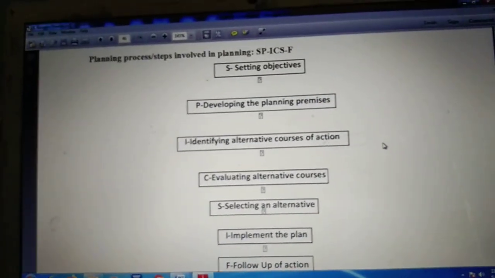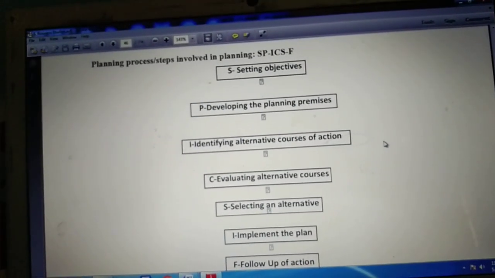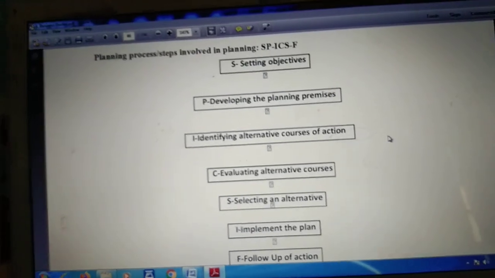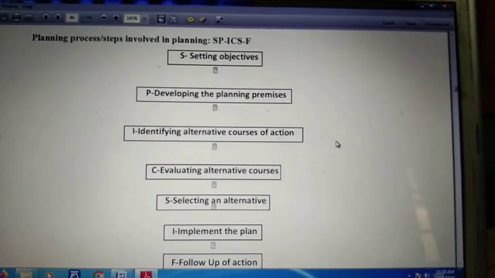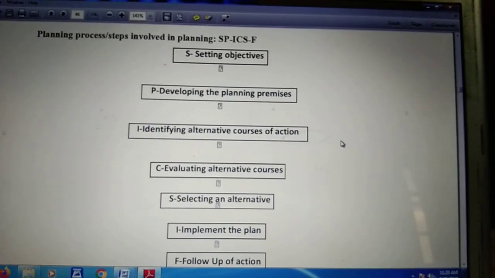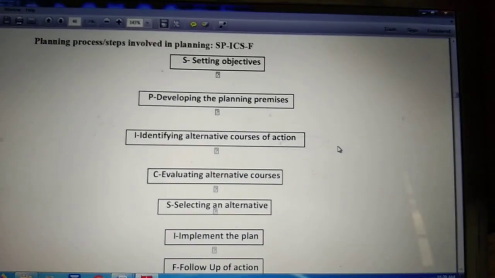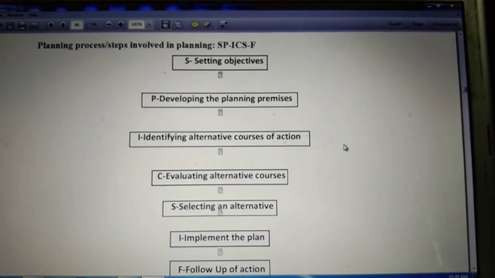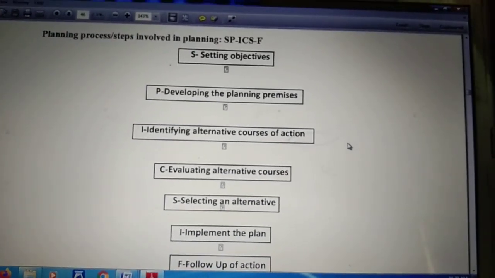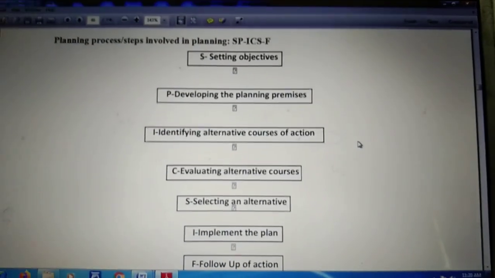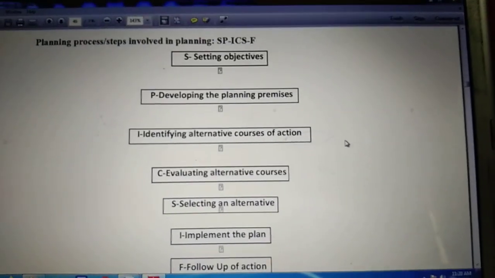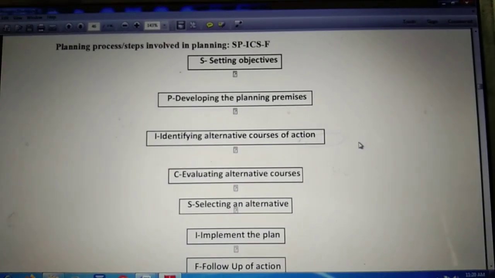Now, evaluating alternative courses basically means the next step is to weigh the pros and cons of each alternative. Now we have searched and identified many methods. Now we have to go through the pros and cons of all the methods. If we are using this method, what will be the benefit? What will be the losses? According to that, we will evaluate each and every method identified in the third step.